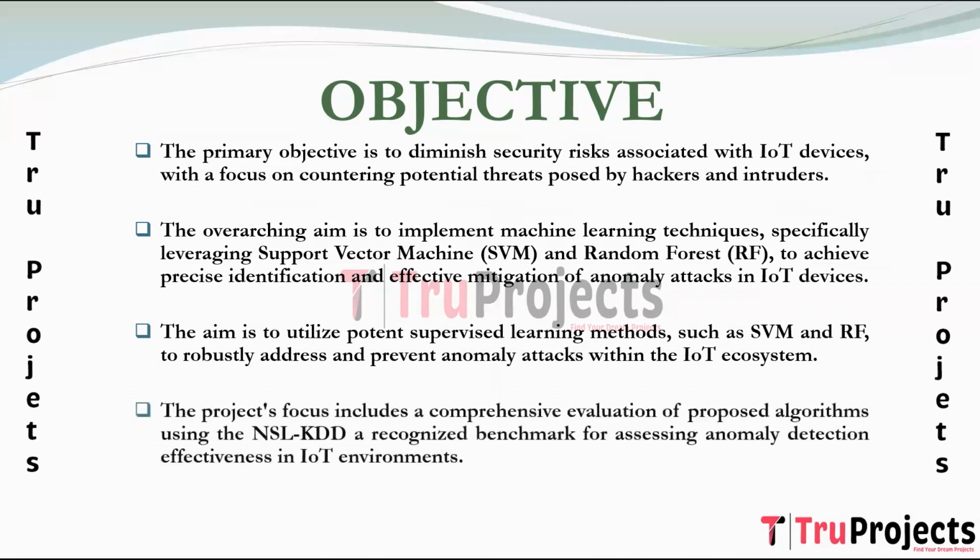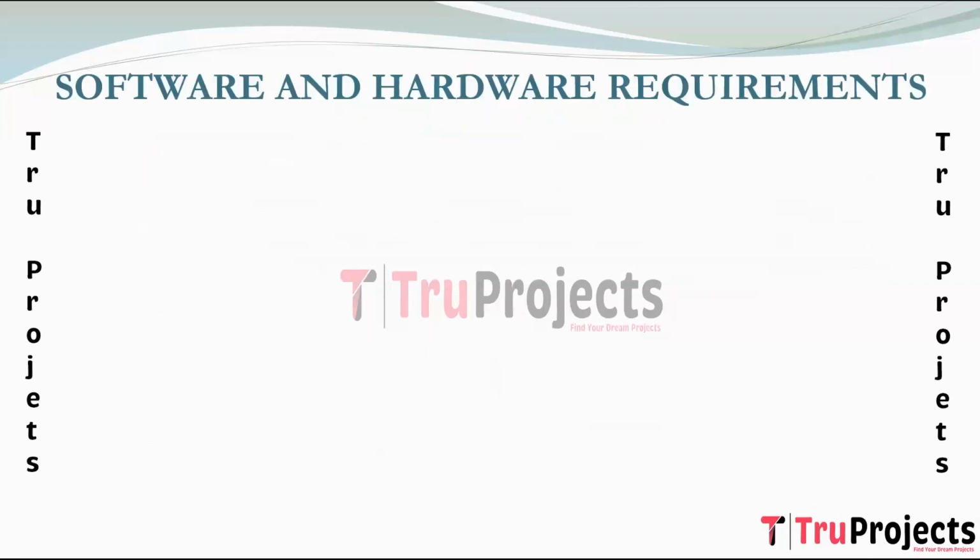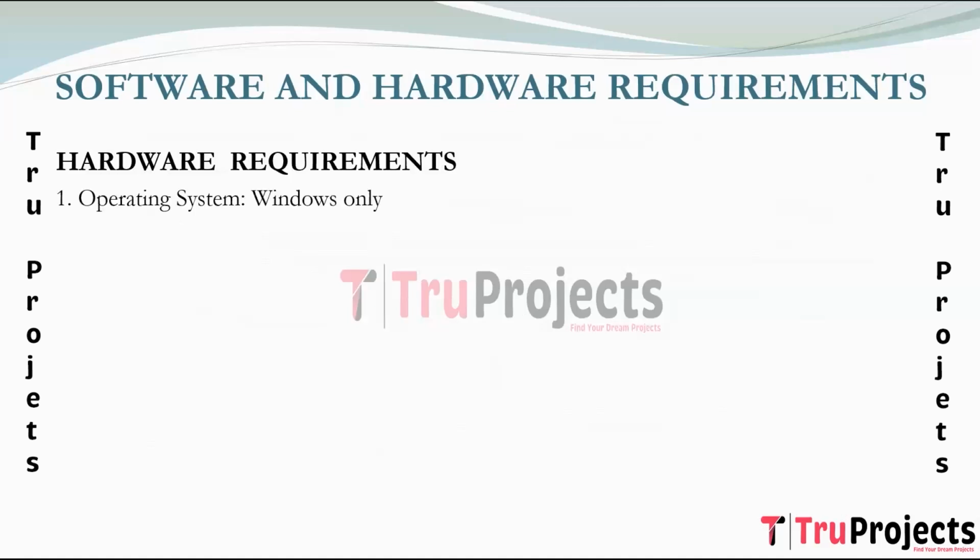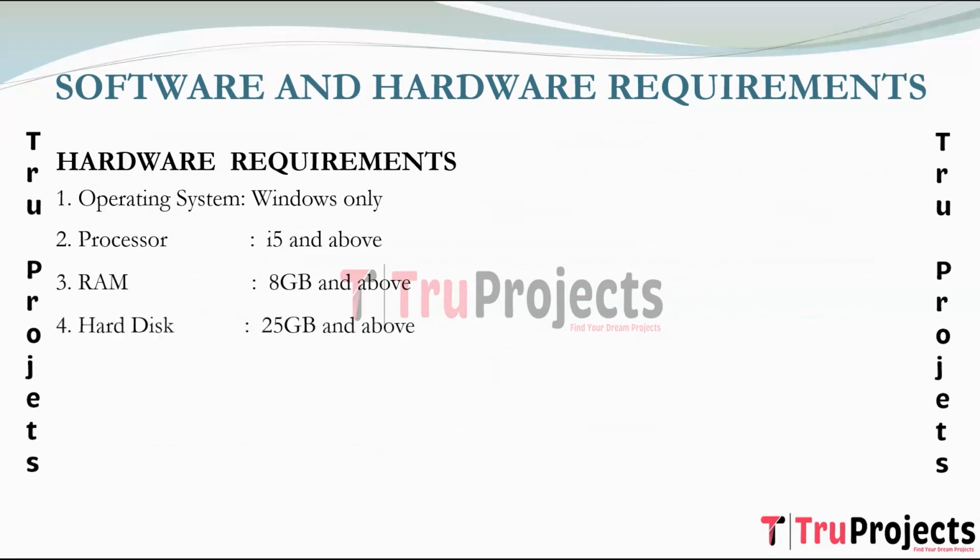The project involves experimentation using the NSL-KDD dataset, a standardized anomaly dataset. This dataset is crucial for assessing the effectiveness of the proposed machine learning algorithm in detecting anomalies in IoT environments. To implement this project, we need software and hardware requirements. Coming to hardware requirements, we need an operating system of Windows, a processor of i5 and above, RAM of 8 GB and above, and a hard disk of 25 GB and above.